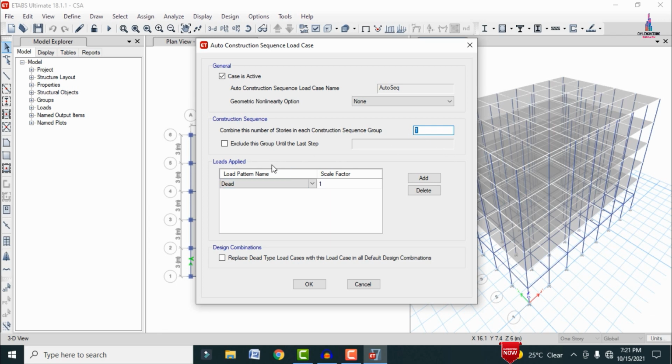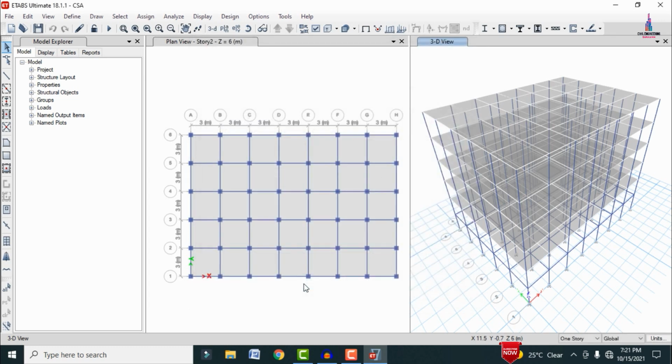Select the load cases here. Basically, for construction sequence analysis load cases, generally we consider only the dead loading condition with one factor. That's why I have taken it here as one with the dead loading condition. Click on the add option. Then we need to click on OK directly, so that it defines the construction sequence load case in the load case details.